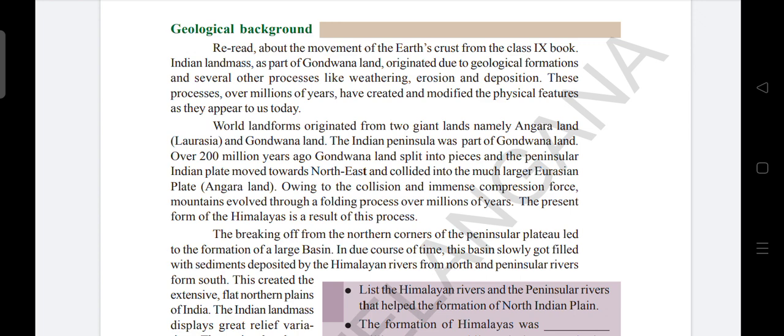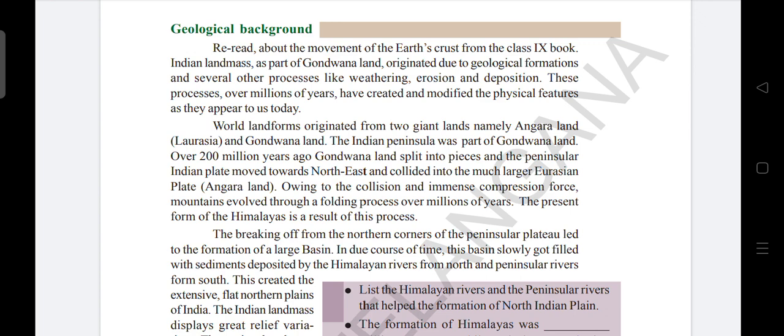Owing to the collision and immense compression force, mountains evolved through a folding process over millions of years. The present form of the Himalayas is a result of this process. Some part of this we have also discussed in our ninth standard.